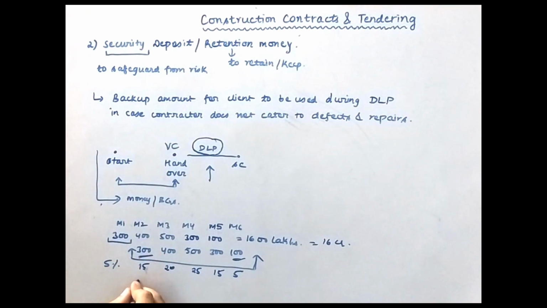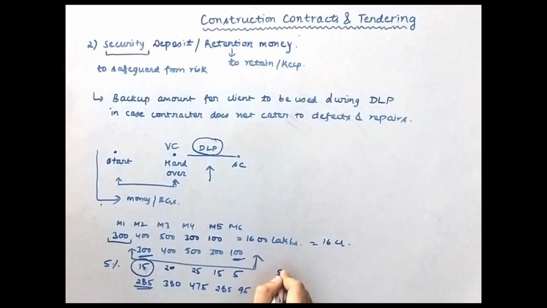Now the client will pay you 285 lakhs in the second month, because the client has retained 15 lakh with him. Similarly, here the client will pay you 380 lakh. Here the client will pay you 475. Here 285 and here 95. Okay, I hope this part is clear to you.